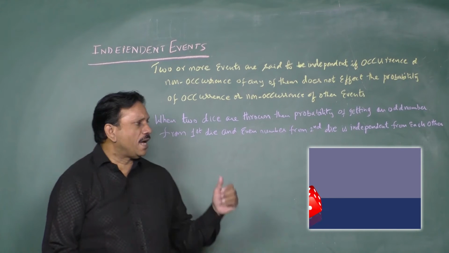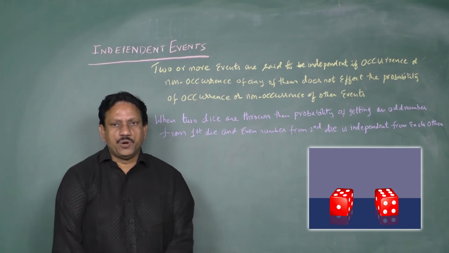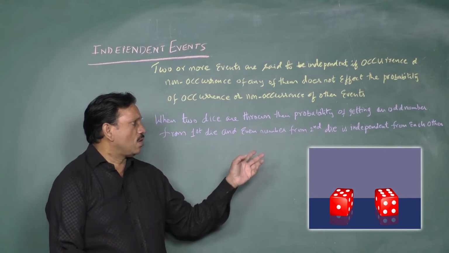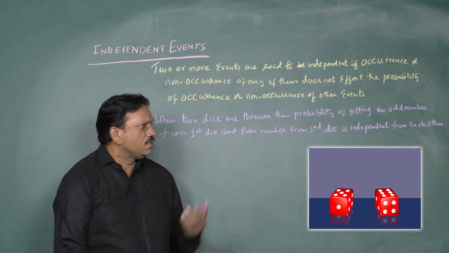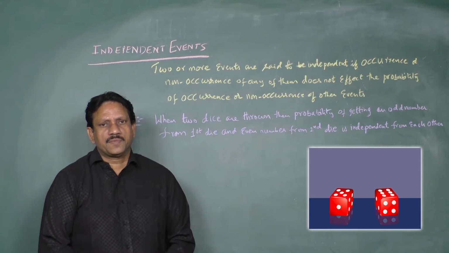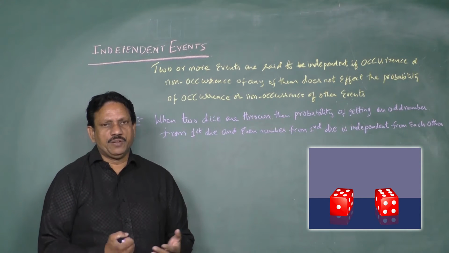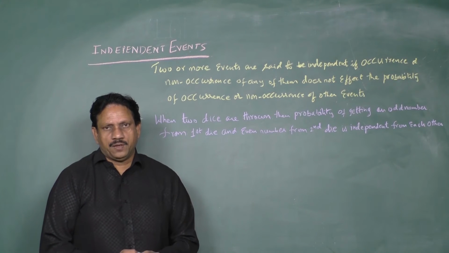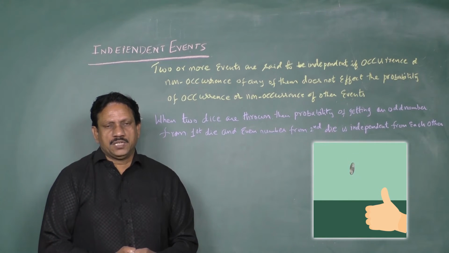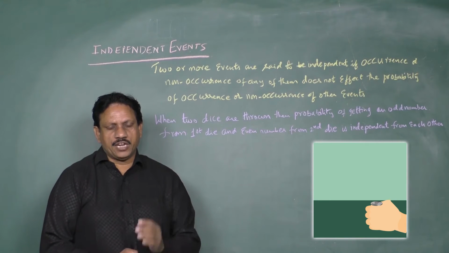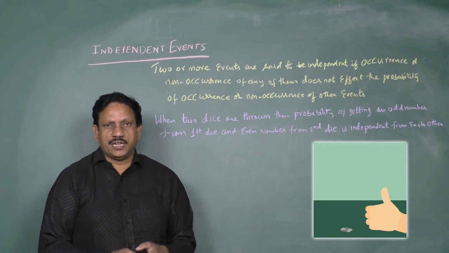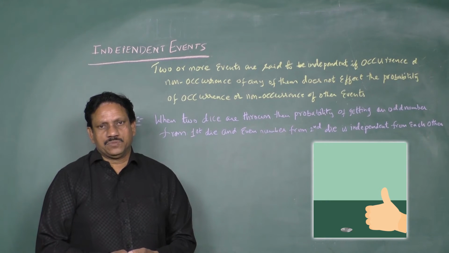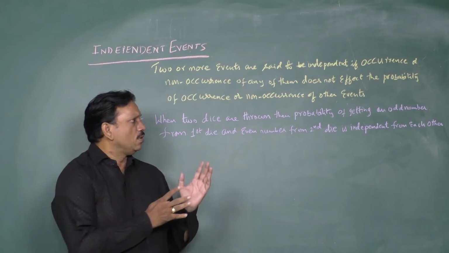Example: when two dice are thrown, the probability of getting an odd number on the first die and an even number on the second die are independent of each other. So this is an example of independent events. Not only dice, take a coin. When a coin is flipped, getting head the first time, and again you flip a second time and get head, they are independent events.